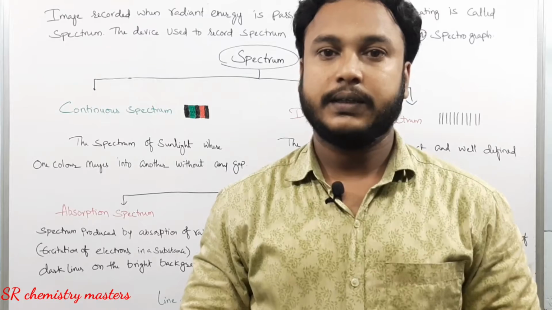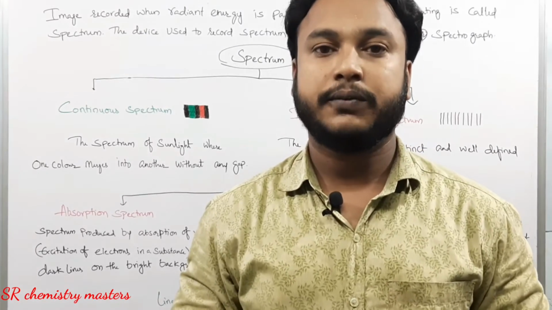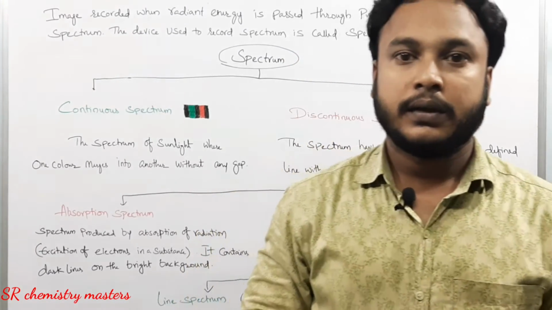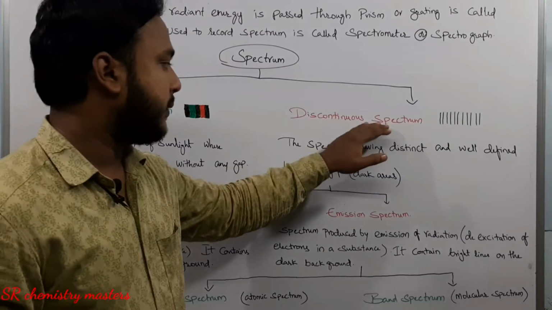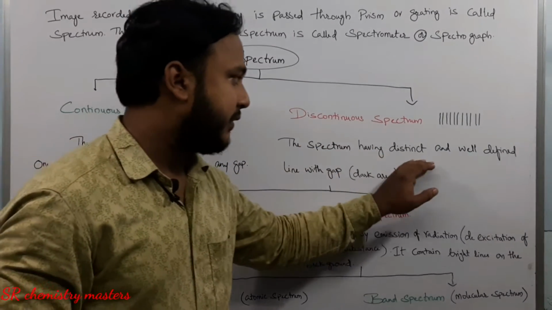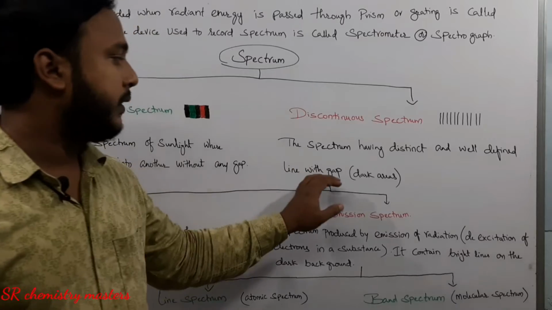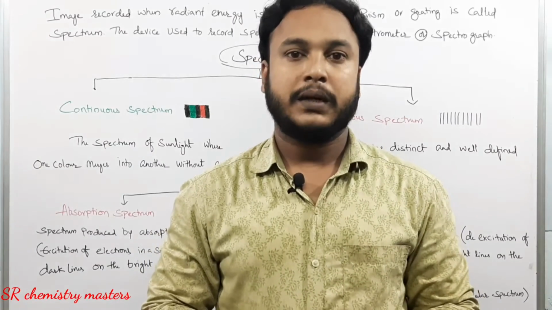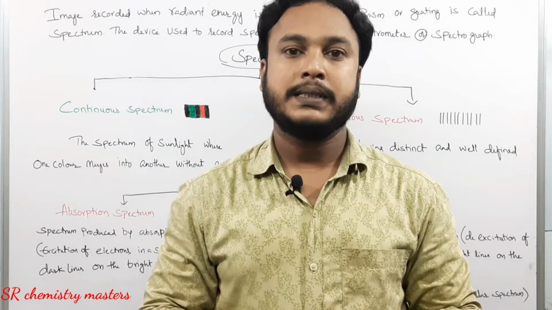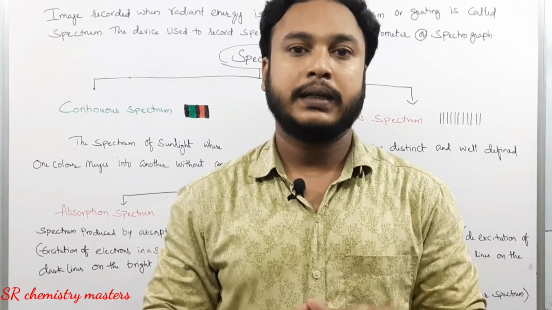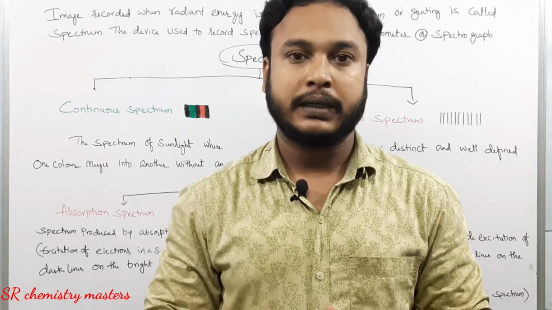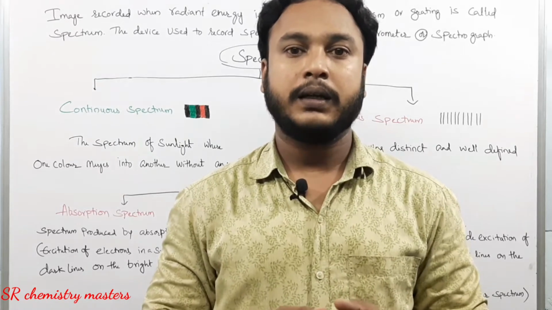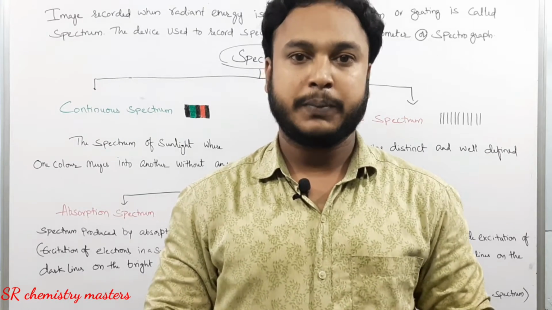An example for the continuous spectrum is the light emitted from the incandescent solid. The second one is discontinuous spectrum. The spectrum having distinctive and well-defined lines with gaps is known as discontinuous spectrum. Discontinuous spectrum has clear gaps between the lines or the bands obtained, whereas the continuous spectrum doesn't have clear gaps between the lines or the bands obtained in the spectrum.